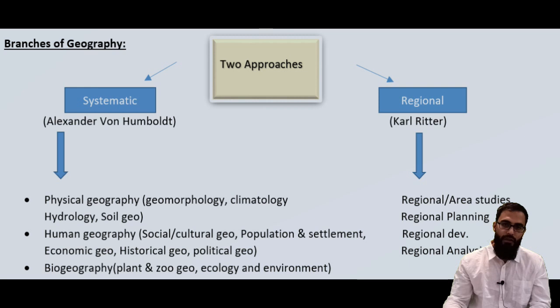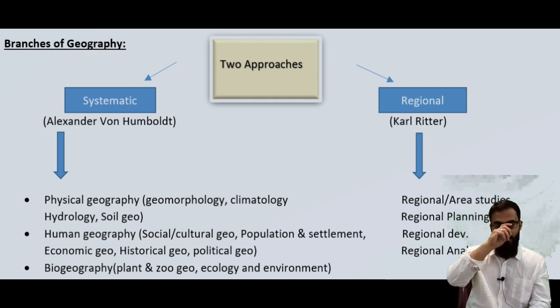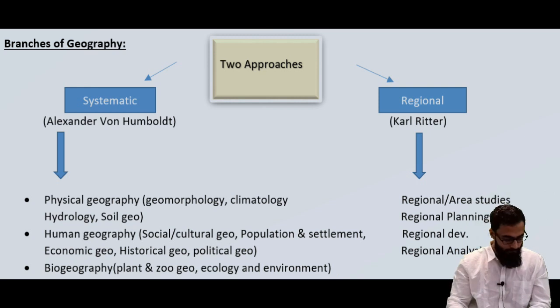We'll also study economic geography. Economic geography studies trade, tourism, resource bases, travel, and the different geographical factors, the location, the spatial distribution of a country, like the location of a country in a particular region, which makes it a trade hub.